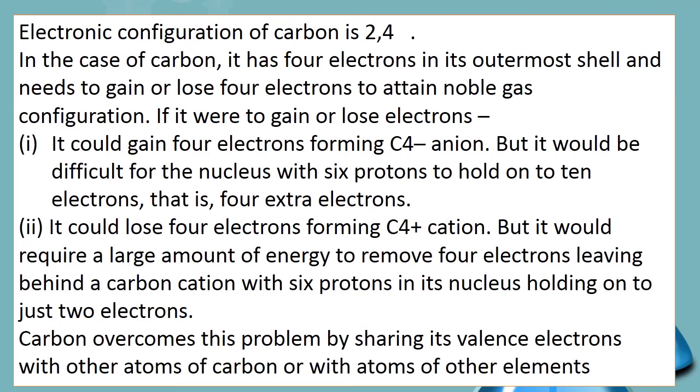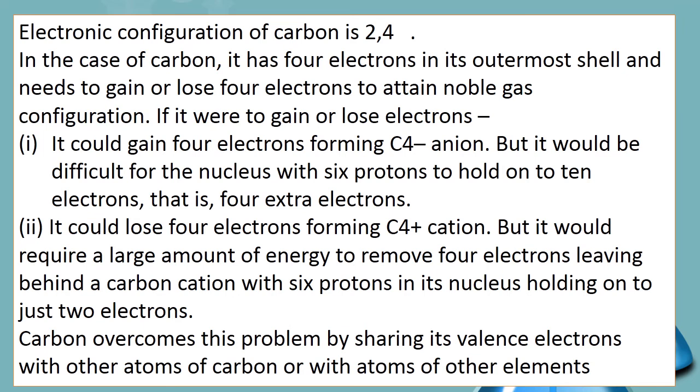Electronic configuration of carbon is 2,4. In the case of carbon, it has 4 electrons in its outermost shell and needs to gain or lose 4 electrons to attain noble gas configuration. If it were to gain or lose electrons, first, it could gain 4 electrons forming a carbon anion, but it would be difficult for the nucleus with 6 protons to hold on the 10 electrons, that is 4 electrons extra.